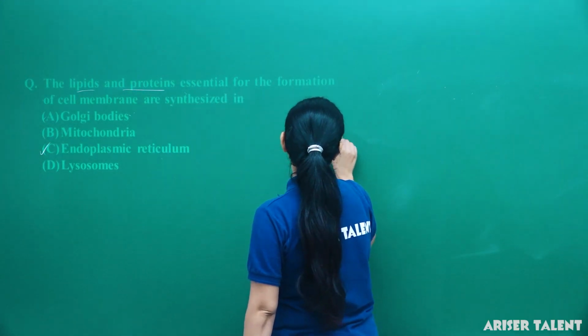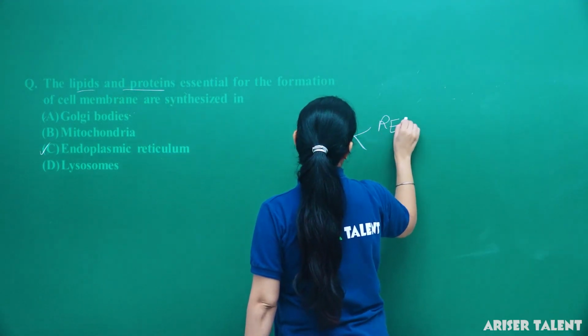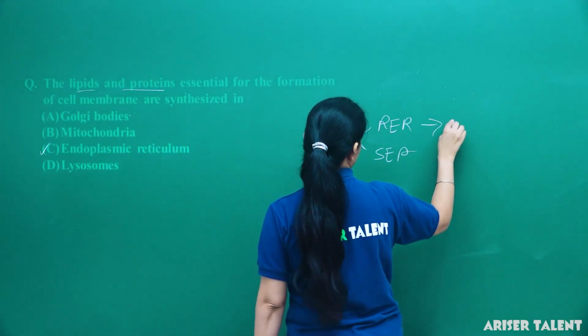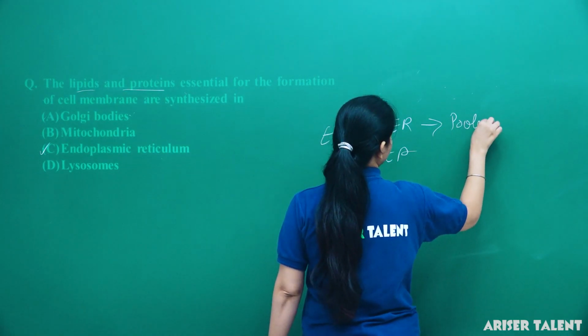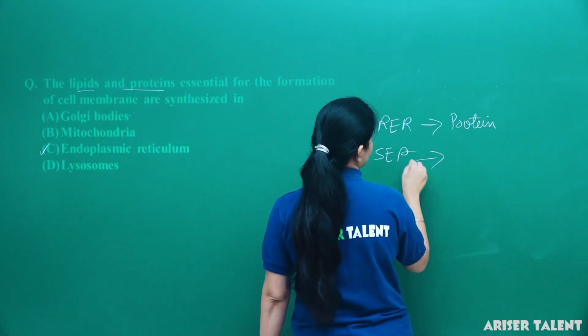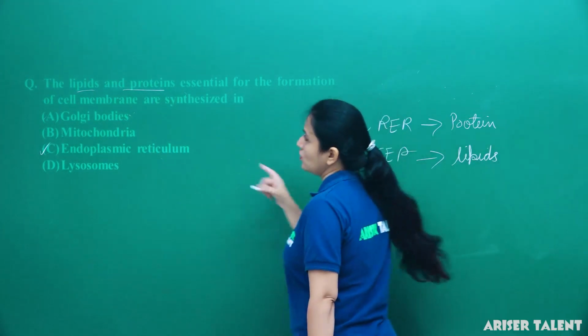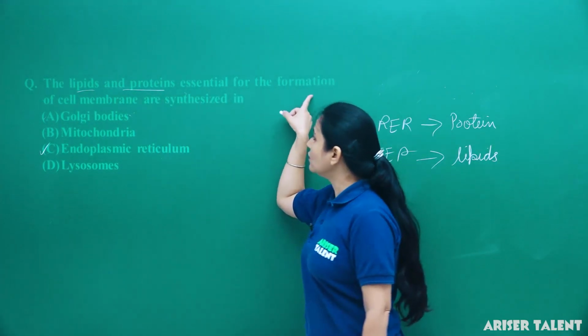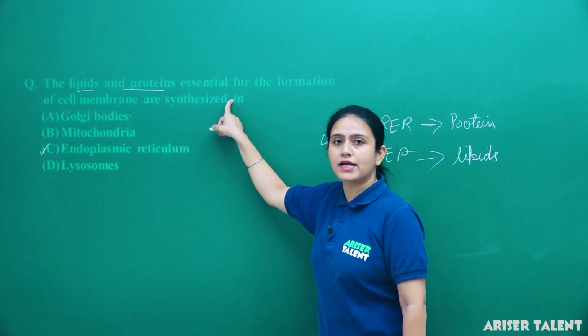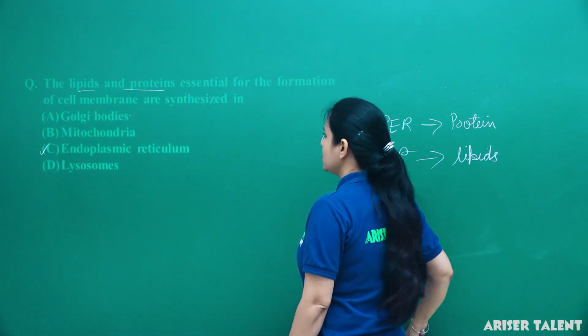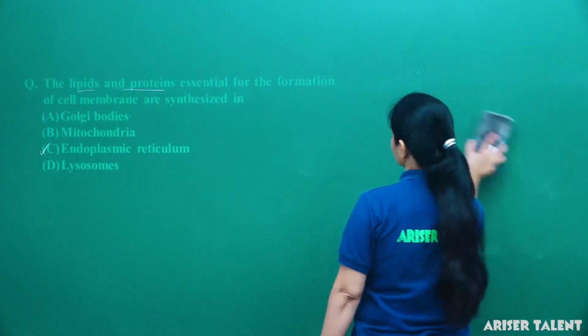Endoplasmic reticulum is of 2 types, RER and SER. RER helps in the synthesis of protein, and SER helps to synthesize lipids. So lipids and proteins essential for the formation of cell membrane are synthesized in endoplasmic reticulum. Clear? Option C is the correct answer.